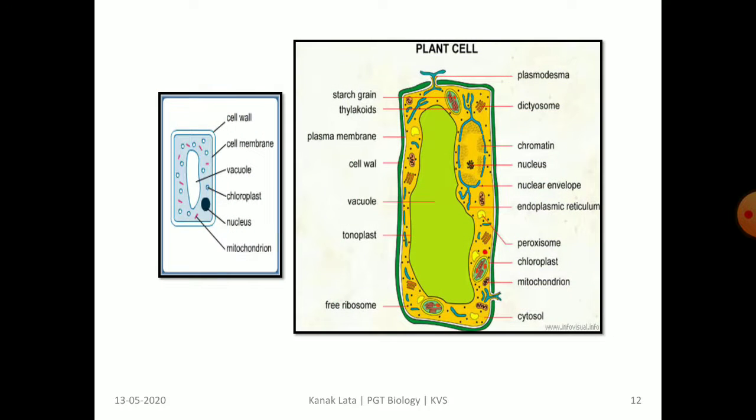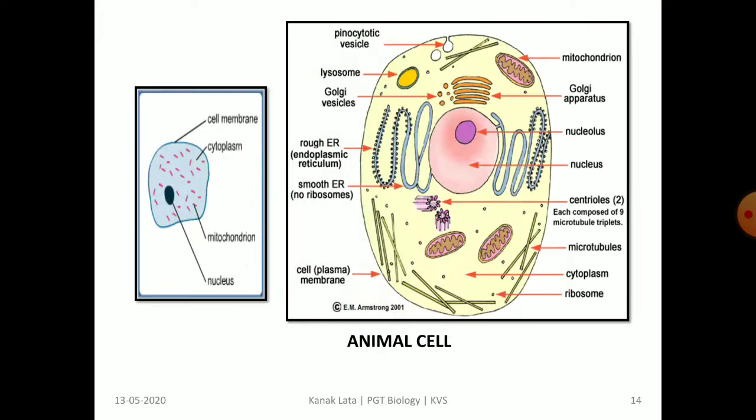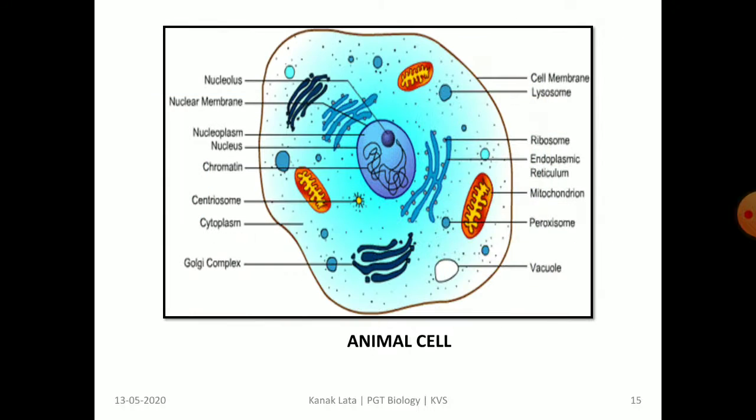This is the electron microscopic structure of plant cell showing all its components. The given figure also reveals the electron microscopic structure of plant cell. This is an animal cell showing its components. The given figure is also an animal cell which indicates various components of the cell.